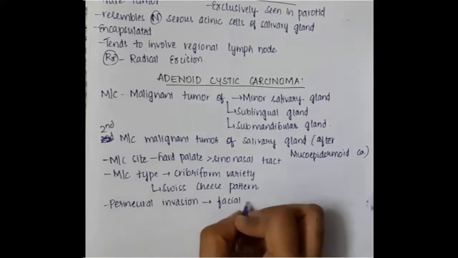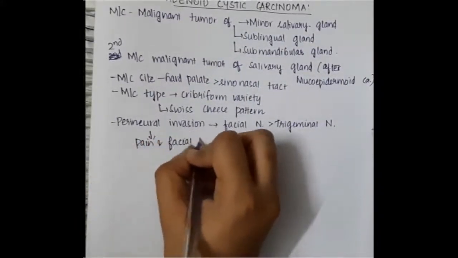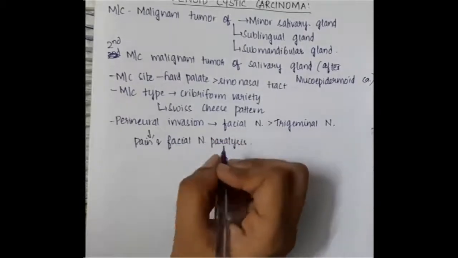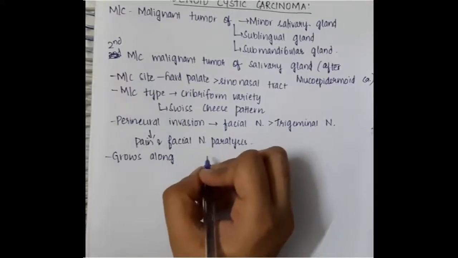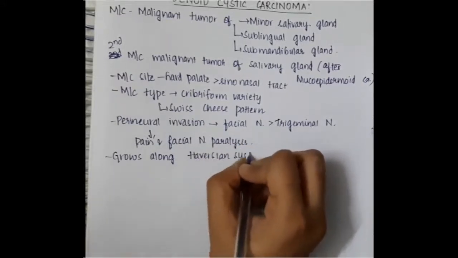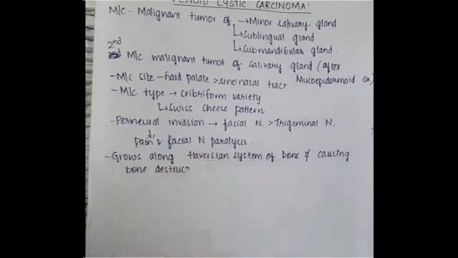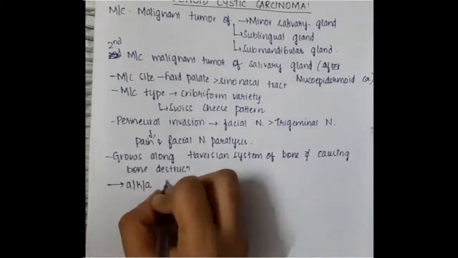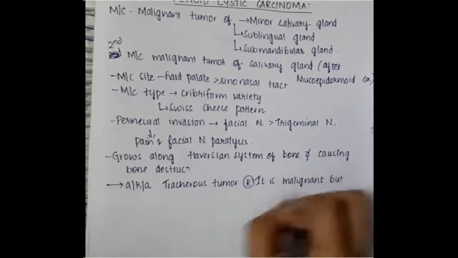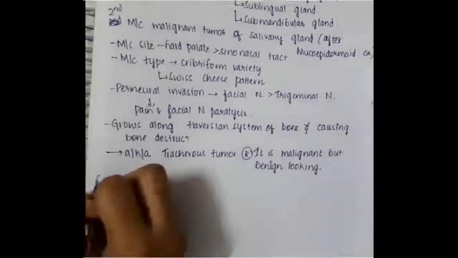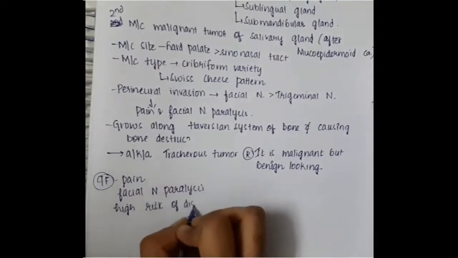Here in adenoid cystic carcinoma, perineural invasion is seen. Because of perineural invasion, which is seen in the facial nerve more commonly than the trigeminal nerve, there is pain and facial nerve paralysis. This also grows along the Haversian system of the bones, and because it grows along the Haversian system of bones, it does not cause bony destruction. It is also called a treacherous tumor because it is malignant but benign looking. So that is the term given for treacherous tumor. Here the patient presents with pain and facial nerve paralysis.